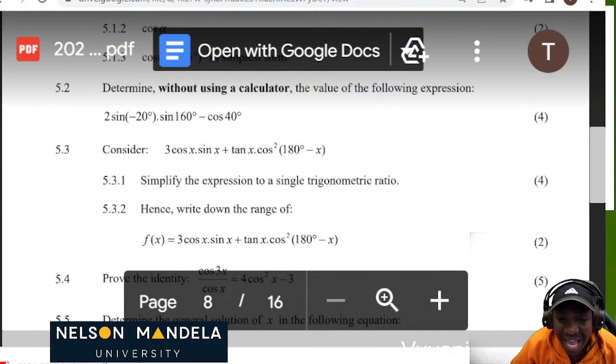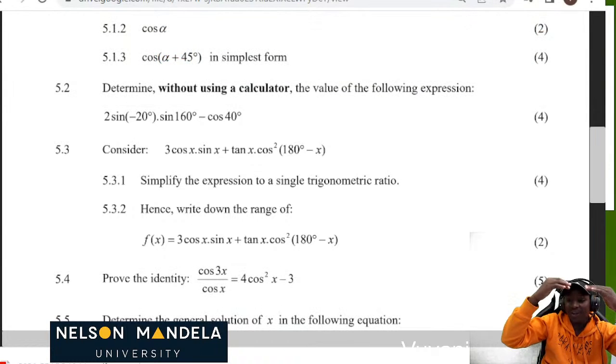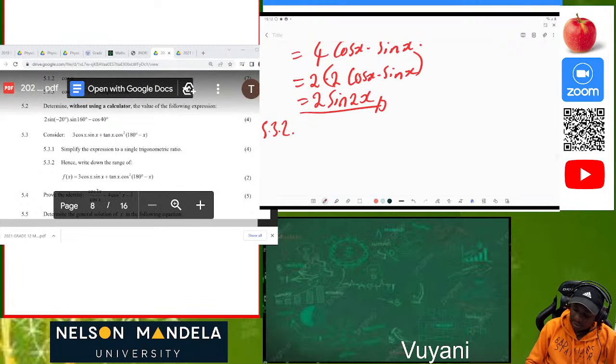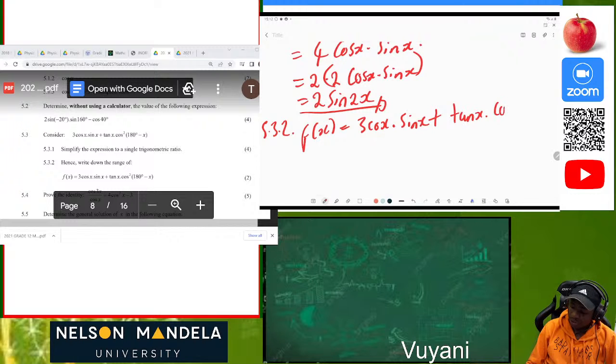On 5.3.2, hence write down the range of f of x equal to 3 cos x multiplied by that. So the moment they say hence, your mindset must tell you that I must use what I've already calculated before so that I can achieve the answer for this problem. Okay, so don't worry yourself about that. The moment that you see hence, they say that f of x is equal to 3 cos of x times sine x plus tan of x multiplied by cos square of 180 degrees minus x.